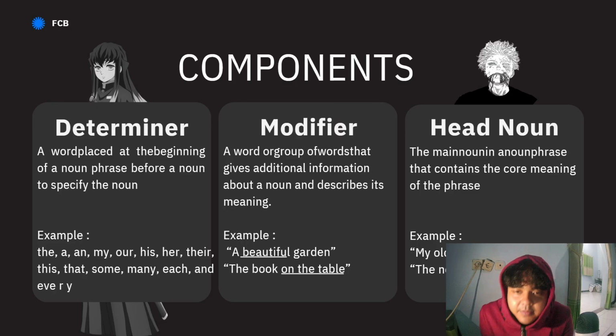So the modifier is an attribute of a noun phrase, and then the head noun, the main noun in a phrase that contains the core meaning of the phrase. The examples: my old laptop and the new car in the parking lot. So the head noun is the main element of the noun phrase.